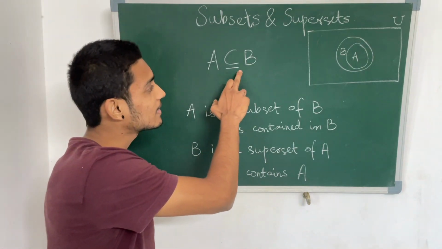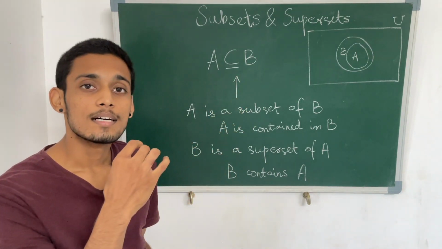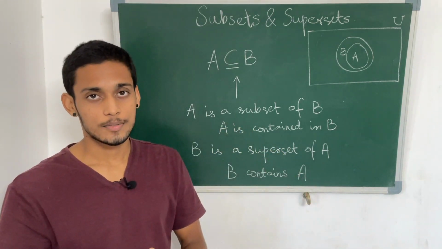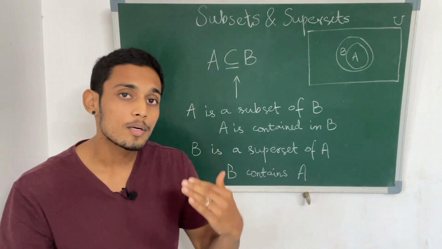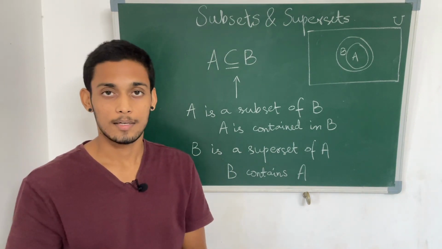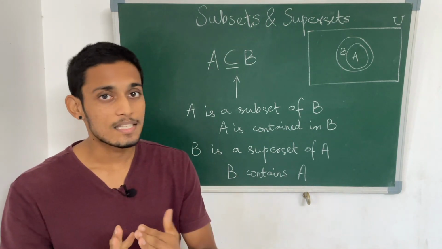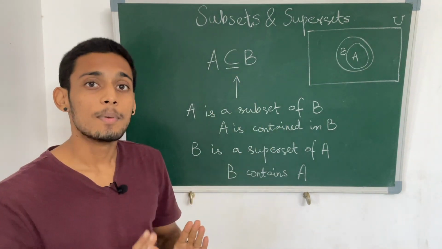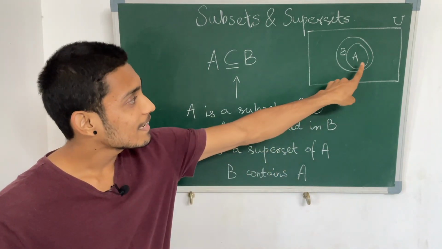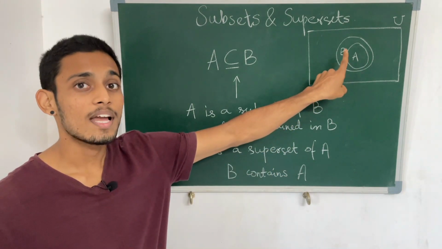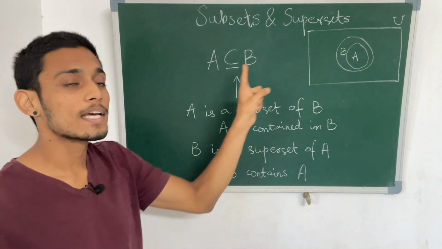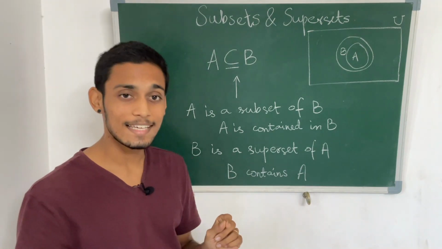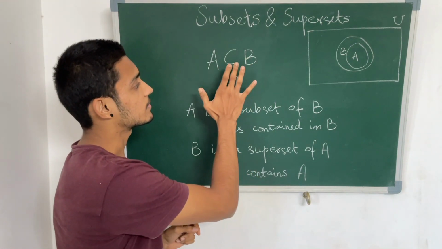And this line that we see under, it is an uncertainty whether A is equal to B or not. So sometimes we might not be sure if A and B are equal, but we know that A is a subset of B. In that case, we write it like this: A is a subset of B. But if we are very sure that A is not equal to B and is inside B, then we can say A is a proper subset of B. And in that case, we just get rid of this.